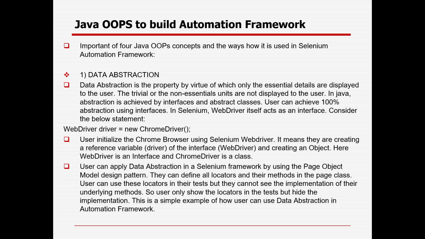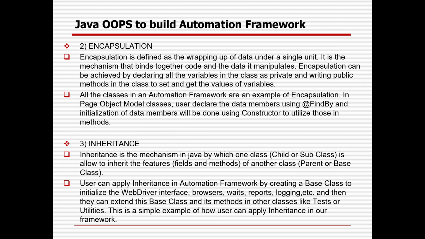User can use these locators in their test, but they cannot see the implementation of their underlying method. So user only shows the locator in the test but hides the implementation. This is the simple example of how user can use data abstraction in automation framework, especially in Selenium Java.